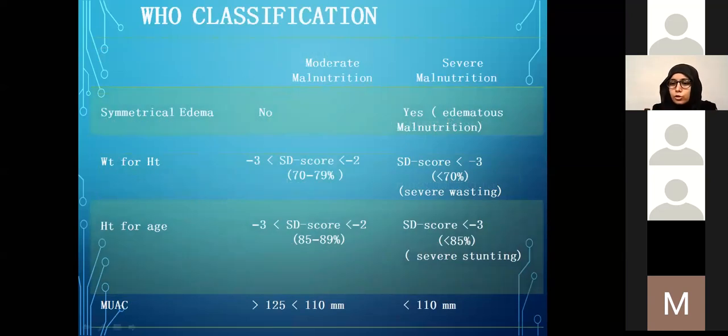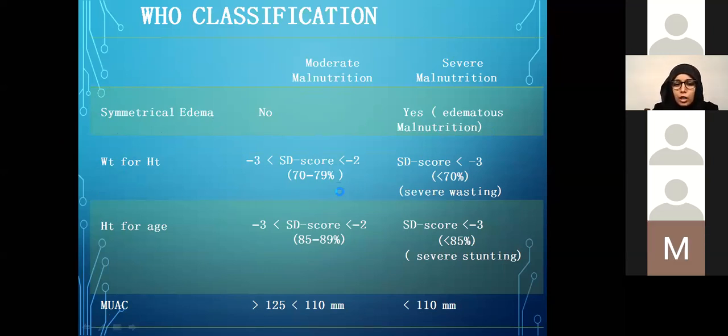Here is the WHO classification, and this is the one that I would like all of you to remember by heart, because it will be asked and expected of you to know. The WHO classification uses three anthropometric indices: weight for height, height for age, and mid upper arm circumference, as well as presence or absence of edema. Anytime a child has edema, they automatically fall into severe malnutrition. For weight for height, they are using the standard deviation or Z-score.